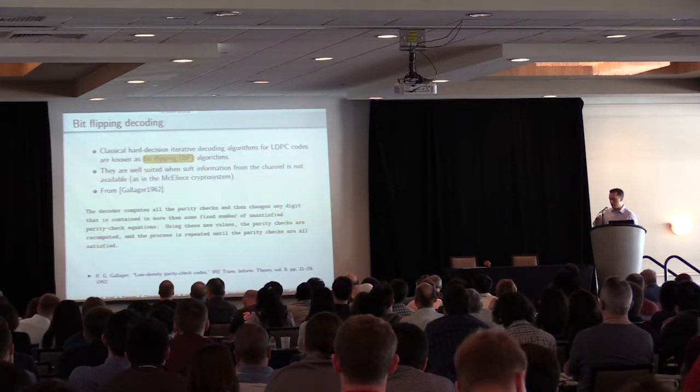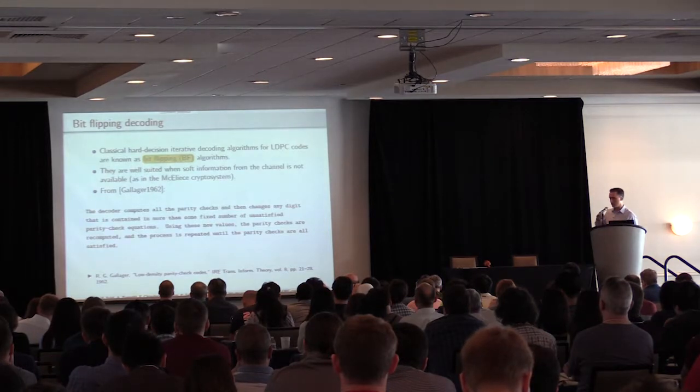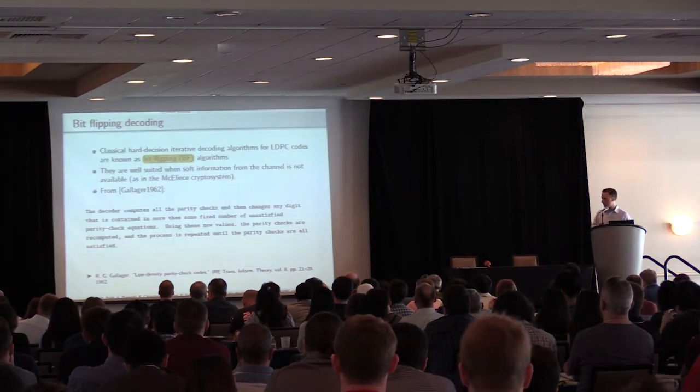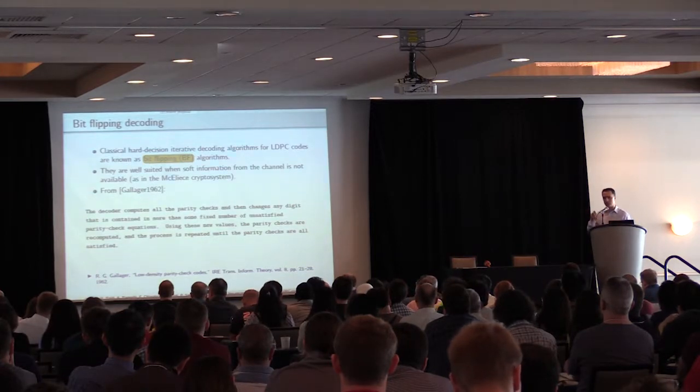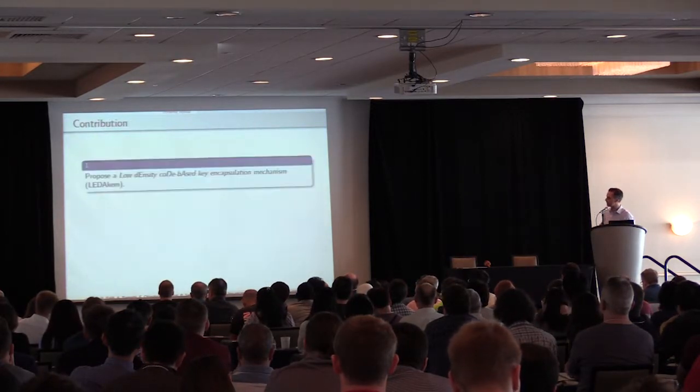And using these new values, the parity checks are recomputed and the process is iterated again until the parity checks are all satisfied. So it is a very simple iterative decoder.